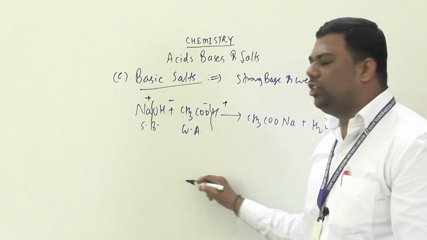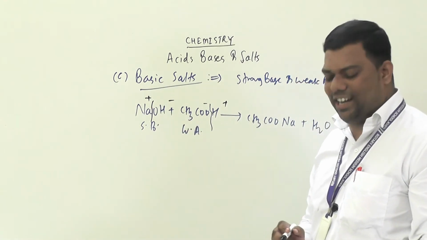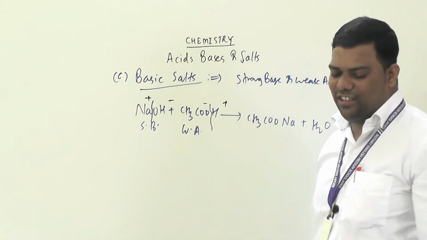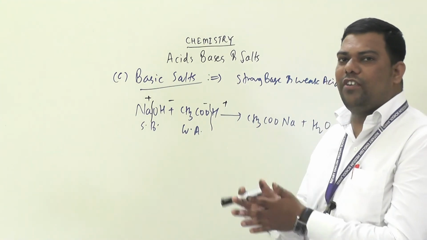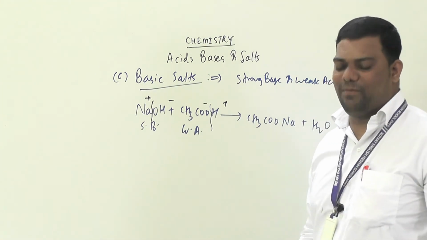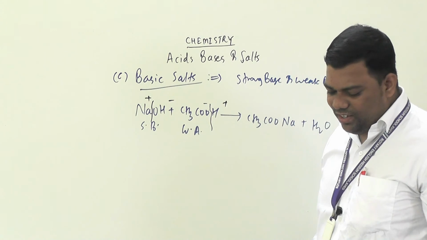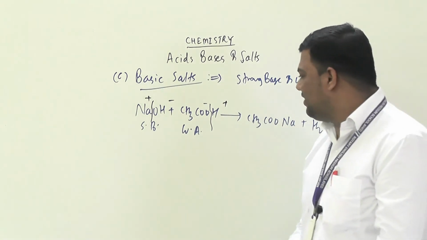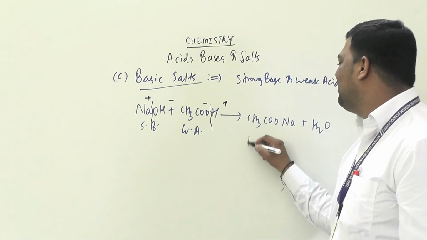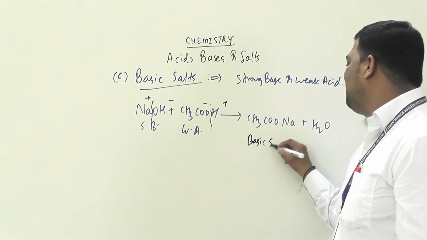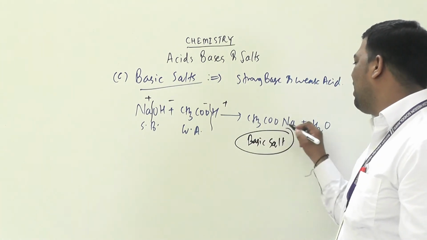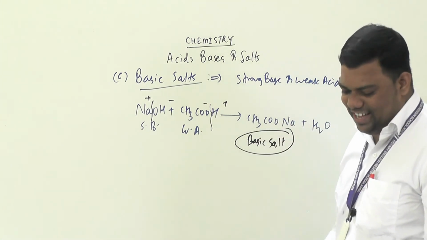Then positive and negative parts will attract and form a bond, a new bond. Old bond will break and new bond will form. Okay. Understood? So whatever this salt is, beta, basic salt. Why is it a basic salt? Because your NaOH is the strong base in that.